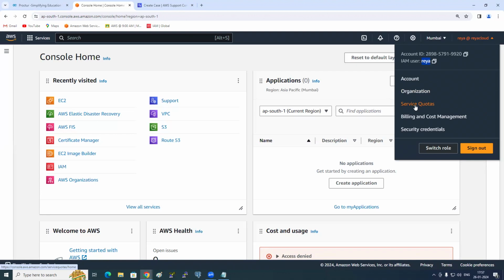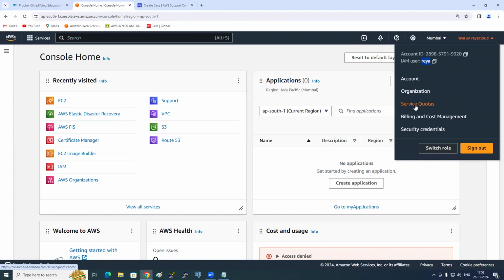Let's say by default, all your accounts are fresh accounts, no? How many EC2 instances can you launch in a fresh account? Maximum 20. That is a limit. Can you create a ticket with AWS and say increase that limit from 20 to 200? Yes. So if you want to find the limits, where do you find them?